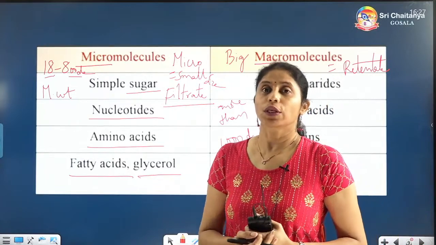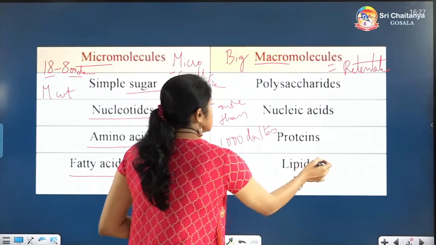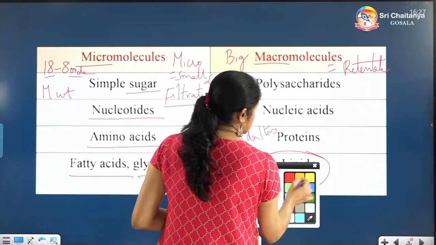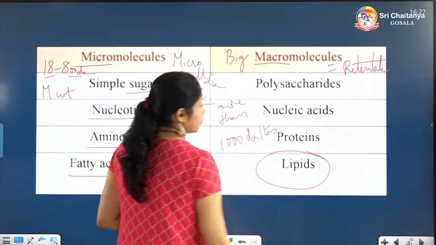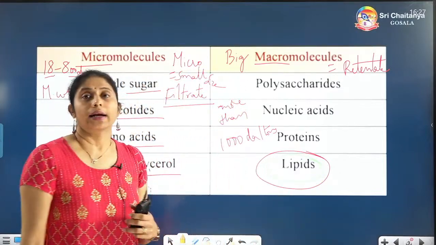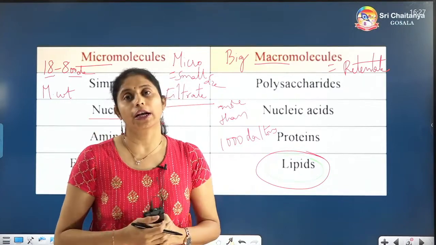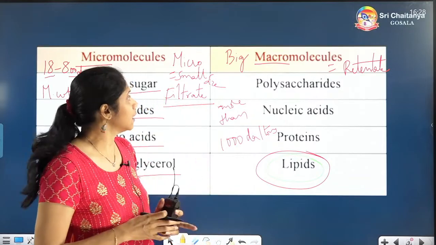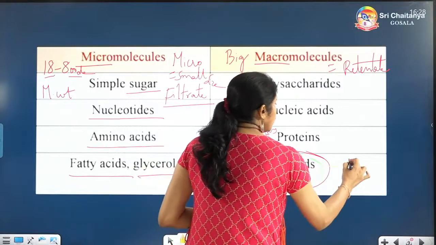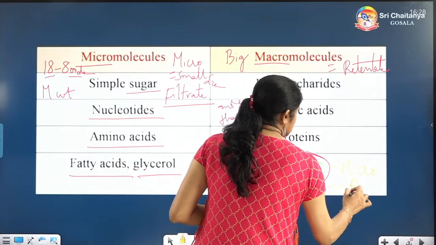But the problem comes with one kind of biomolecule, that is lipids. This last one is very unique. Why I am telling you that this is very unique is, lipids are actually micromolecules, but they will be present in the retentate portion. It's not basically a macromolecule, but because of solubility, this is the only micromolecule present in retentate.